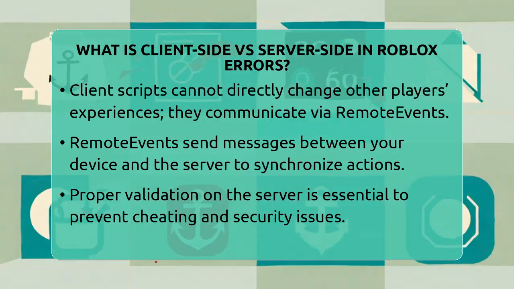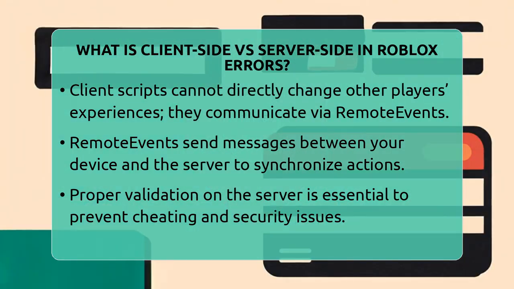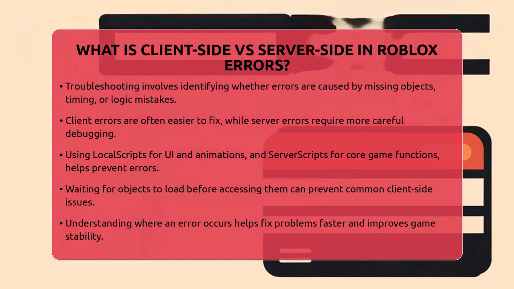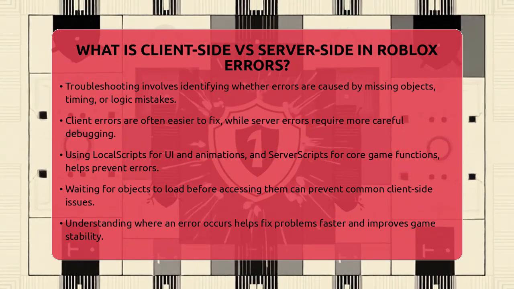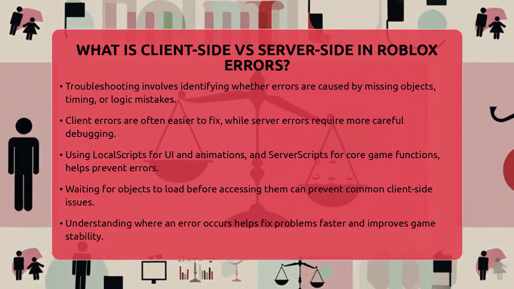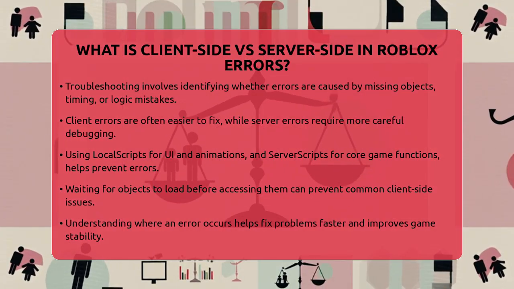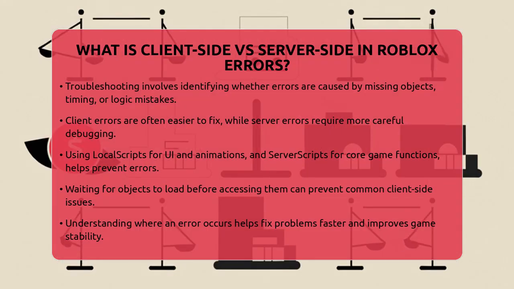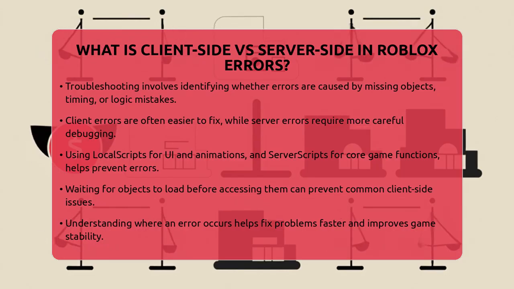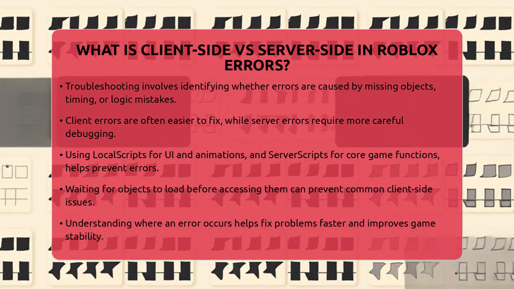When troubleshooting, it's helpful to know where the error is happening. Client-side errors often involve missing objects, timing issues, or visual glitches. These are usually easier to fix by waiting for objects to load or checking your scripts. Server-side errors tend to involve logic mistakes, security problems, or synchronization issues. These can be trickier because they affect the whole game.